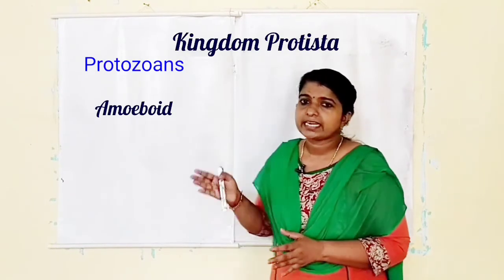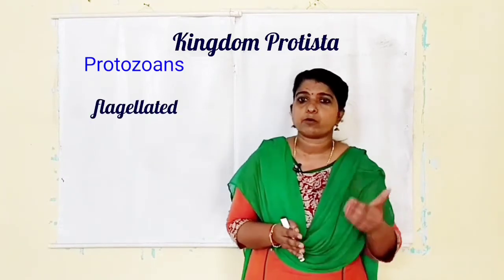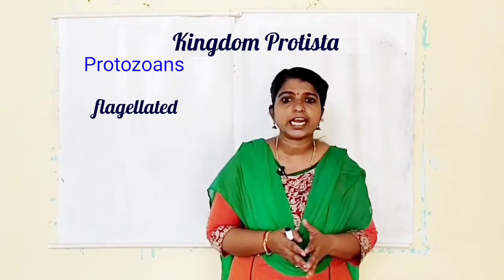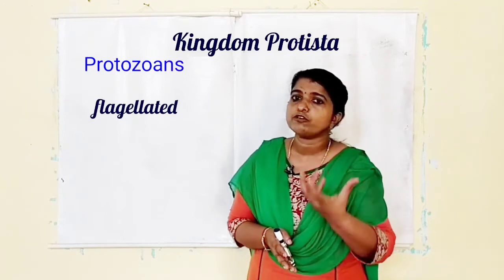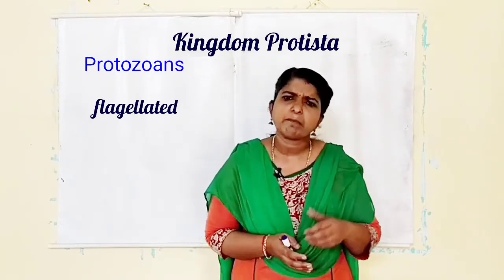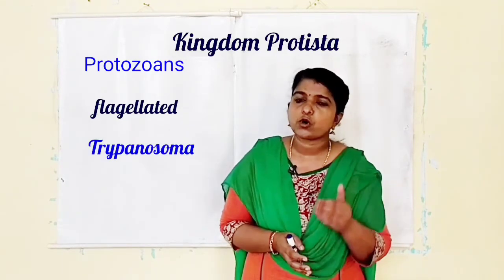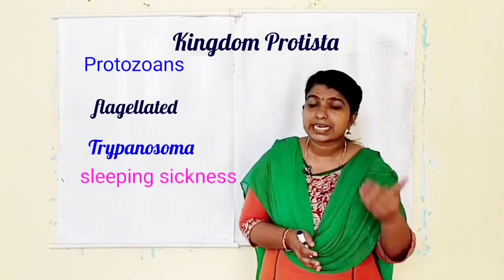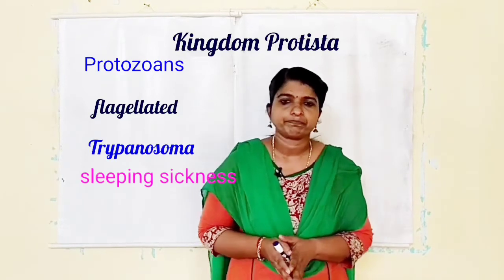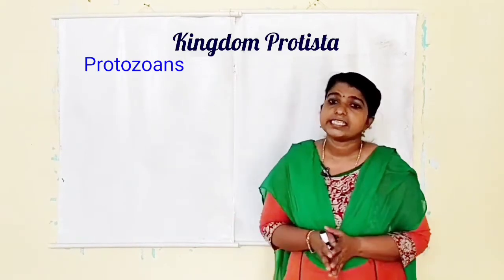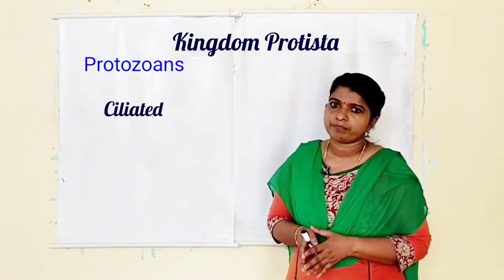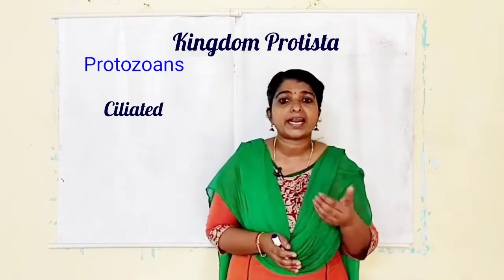The second one is flagellated protozoa. They have flagella in their body. They capture food with the help of flagella. Some are parasitic also. For example, Trypanosoma, which causes a disease called sleeping sickness. The third one is ciliated protozoa. The common example is Paramecium.